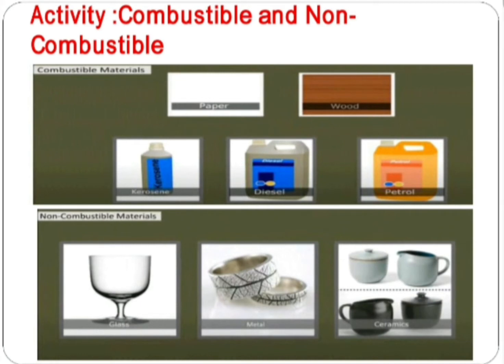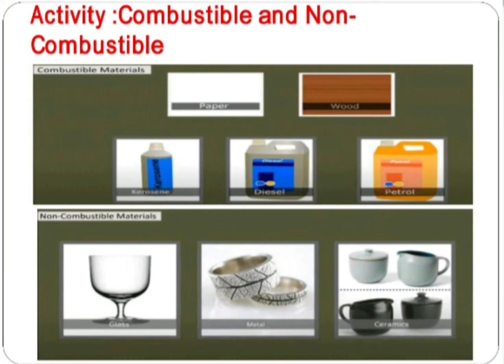Next point is activity: combustible and non-combustible substances. First, combustible substance. The substance which burns easily in the presence of oxygen is called a combustible substance. Examples like paper, wood, kerosene, diesel and petrol.